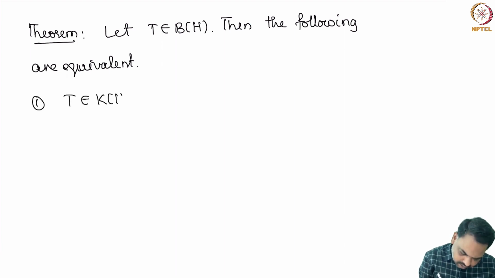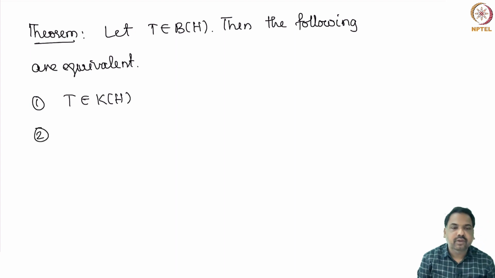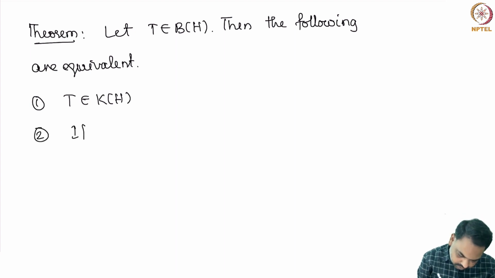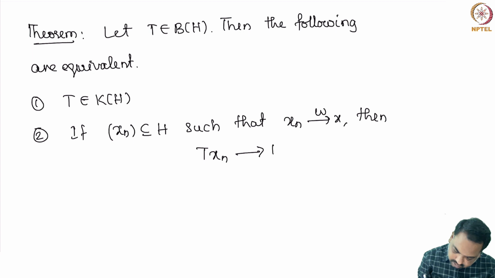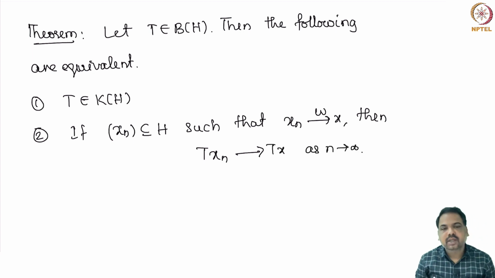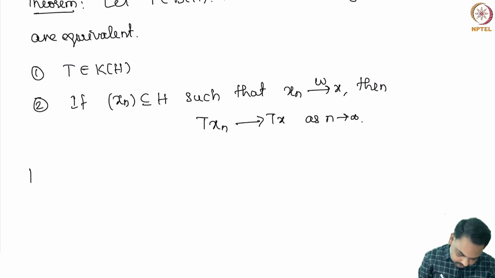T is compact if and only if, if xn is a sequence in H such that xn converges to x weakly, then Txn converges to Tx strongly. That means a compact operator maps weakly convergent sequences into strongly convergent sequences. Okay.